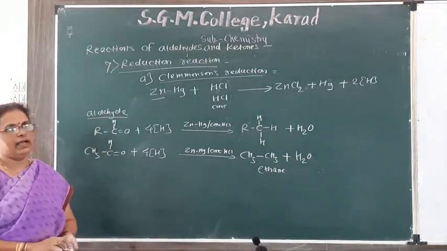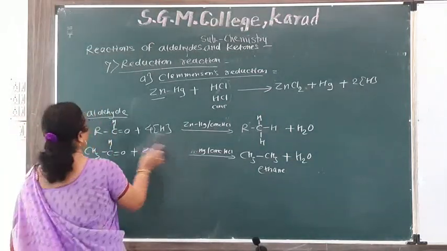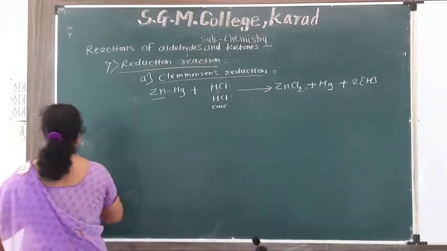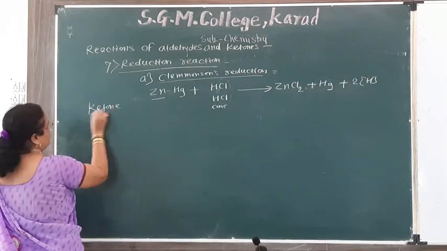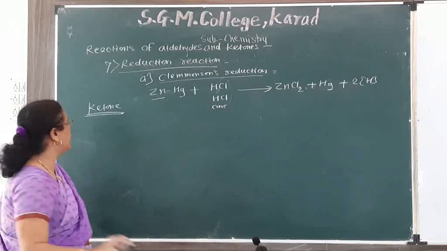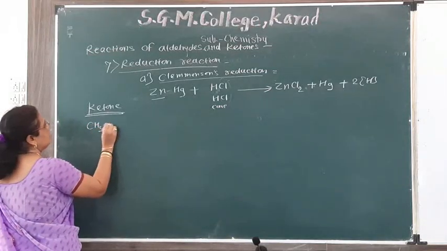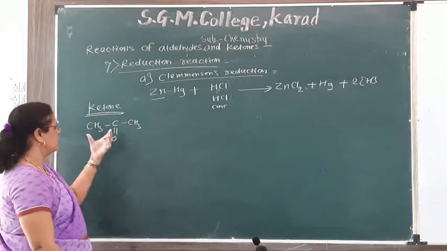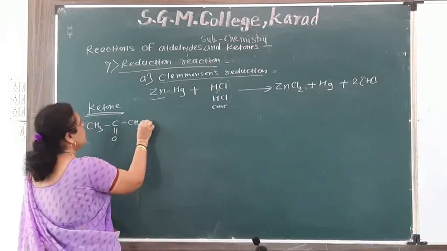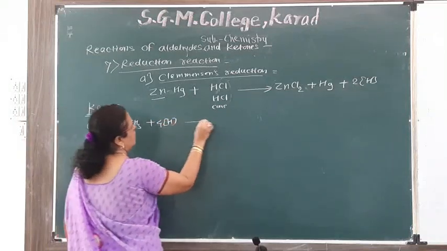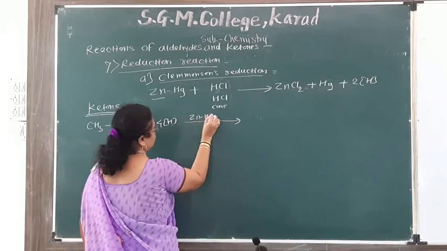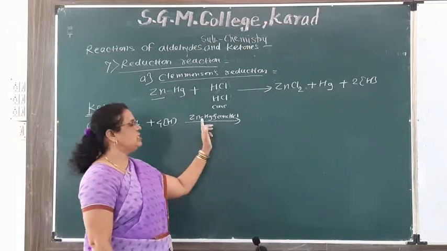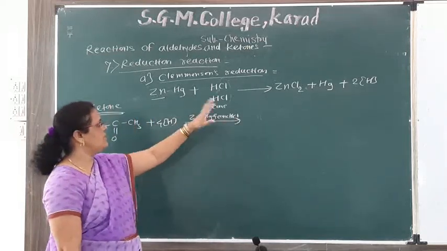This is in case of aldehyde, and now in case of ketone, for example acetone. The acetone formula is CH3 C double bond O CH3. This acetone on reduction with zinc amalgam and concentrated HCl, ZnHg and concentrated HCl, gives nascent hydrogen.